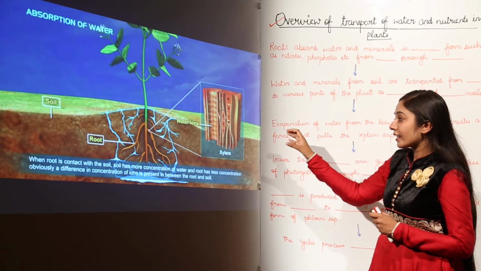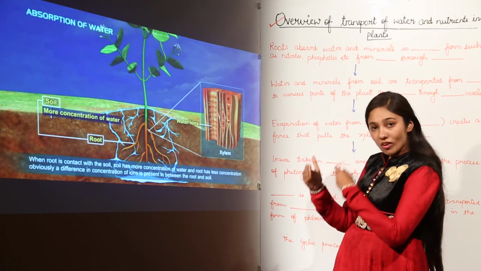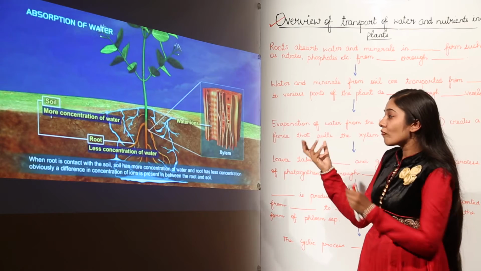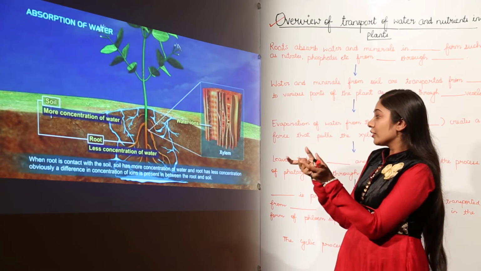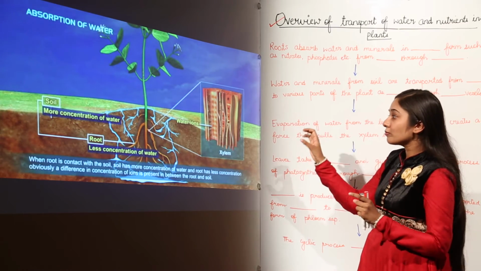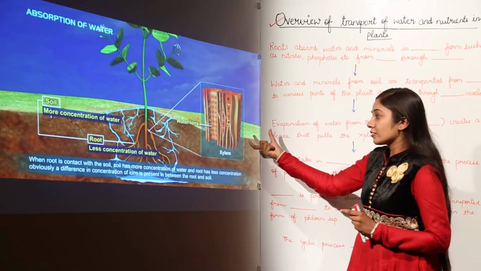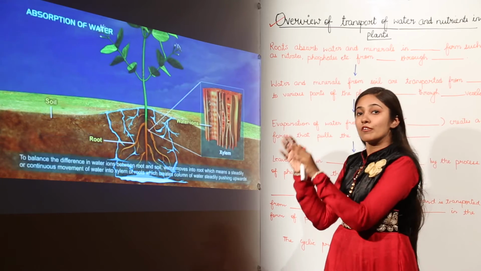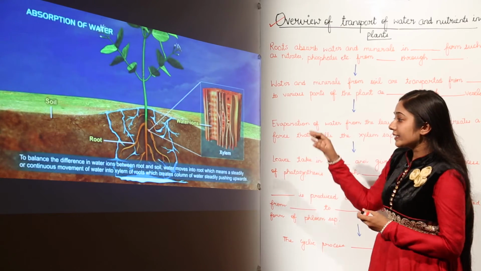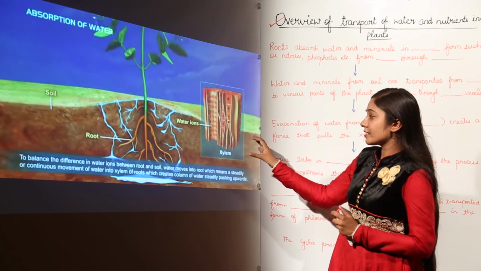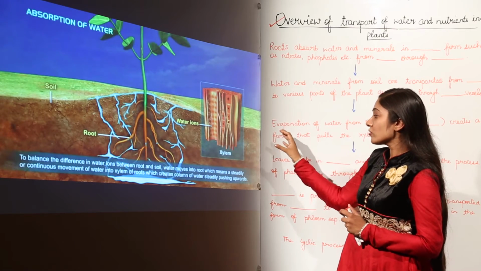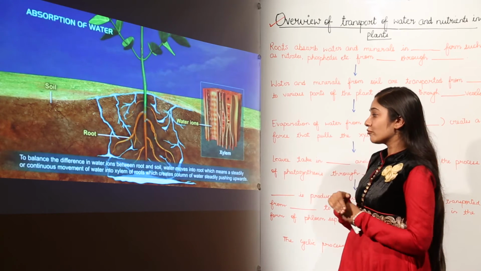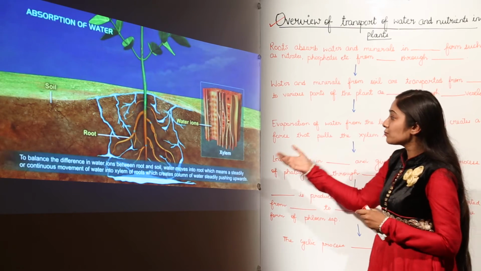When the root is in contact with the soil, soil has more concentration of water and root has less concentration of water. Obviously a difference in concentration is there, due to which there is movement of ions from the roots to the xylem. This concentration difference facilitates movement of water ions. Next, to balance the difference in water ions between root and soil, water moves into the root, which means a steady, continuous movement of water into the xylem of roots, creating a column of water steadily pushing upwards.